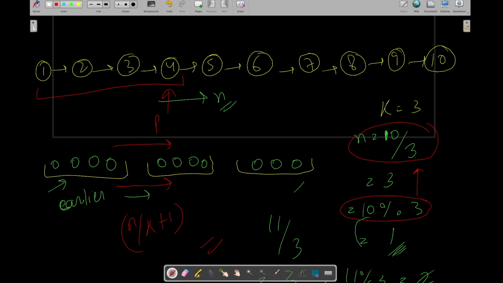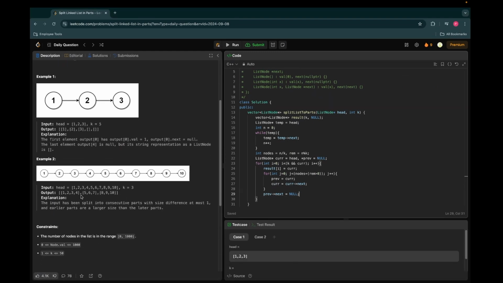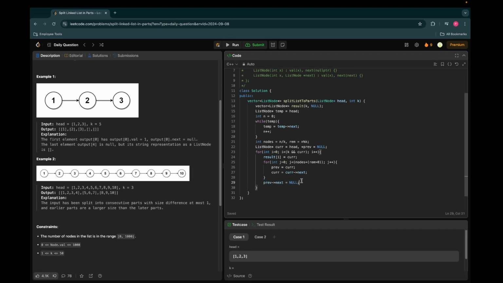Now our previous is pointing here and our current is pointing here, but we need to change this pointer to null in order to break this relation, because we need to break this linked list. Otherwise we can't reach the answer as 1 2 3 4, then 4 points to 5, so we need to break this connection. That's why we point previous next to null, and we need to decrement remainder, right? And then we need to simply return our result.